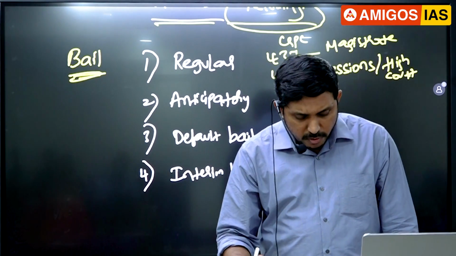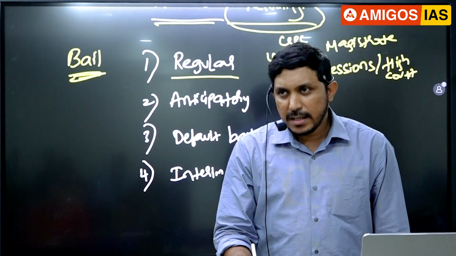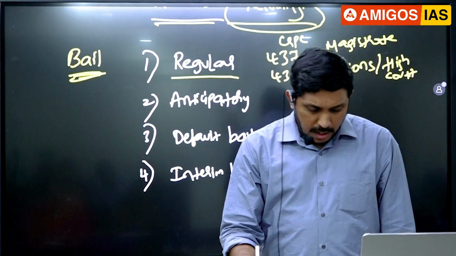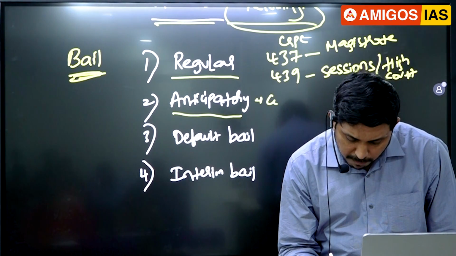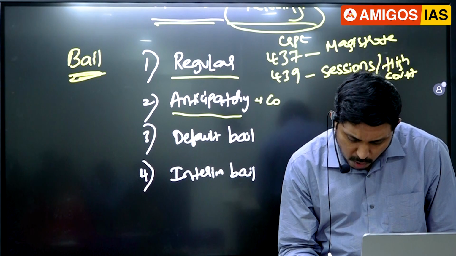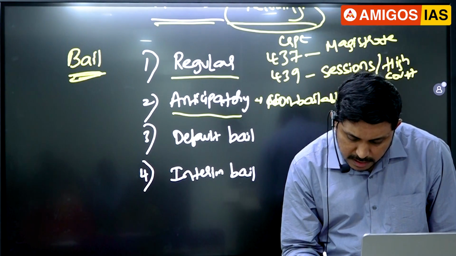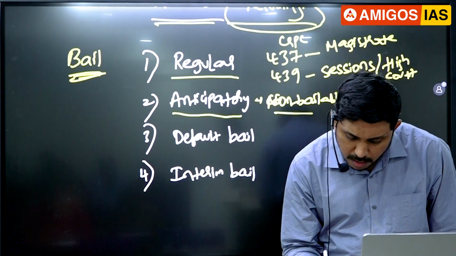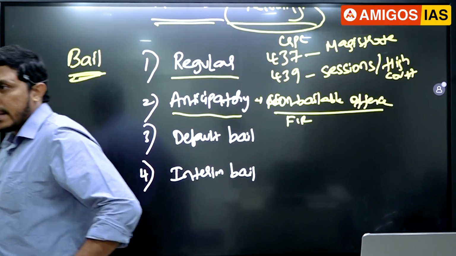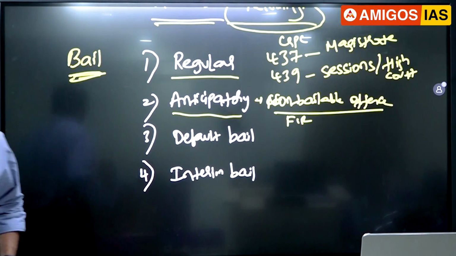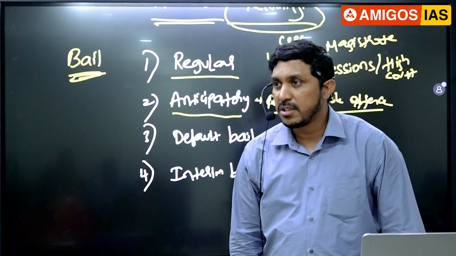So regular bail is a general bail which you can ask for, but it may take some time for the courts. Sometimes, usually for non-compoundable or non-bailable offenses, when an FIR is registered and you know you are going to be arrested very soon, you can approach the courts for anticipatory bail.